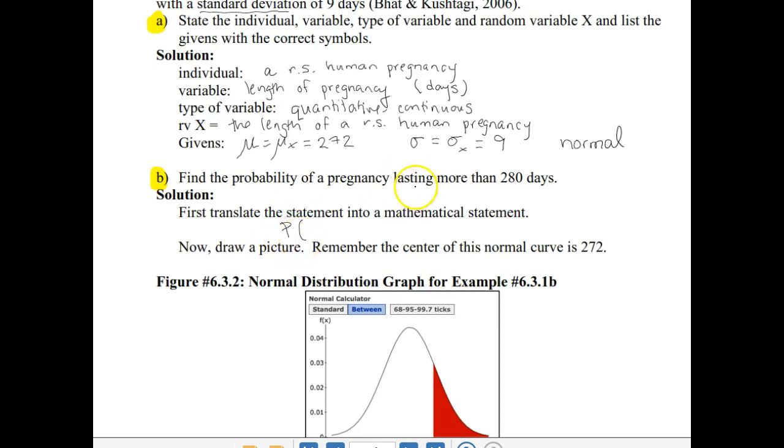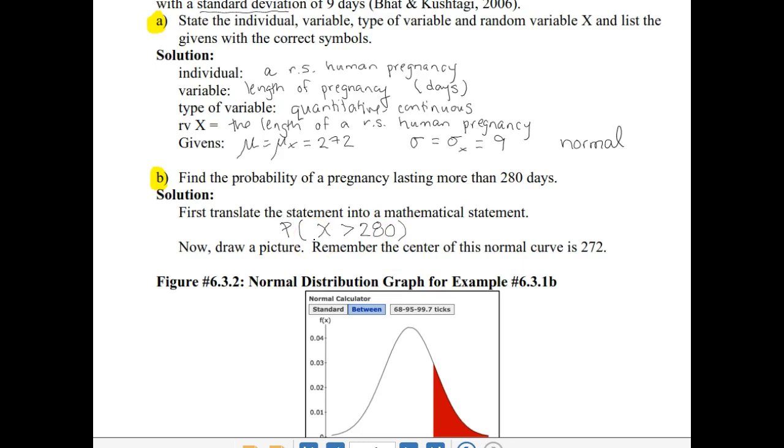Then we're looking at the length of a pregnancy, which is our random variable x, and we want that to be more than 280 days. So the mathematical statement is P(x greater than 280), the probability of getting x greater than 280.